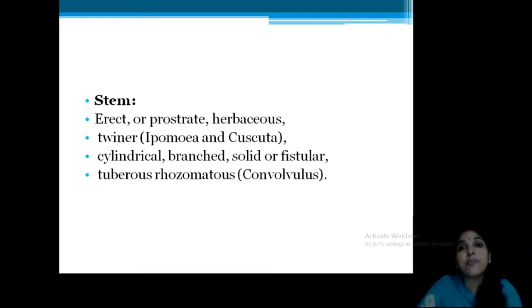Now about the stem. Stem is erect, prostrate, or creeping. You can call it sometimes creeping, or prostrate, or sometimes erect. In the case of Ipomoea, the plant is a creeping, prostrate type. Then some of them are erect, usually herbaceous. Then some twine around a stem, as in Ipomoea and Cuscuta. Its stem is usually cylindrical and branched, and rhizomatous conditions are also present. Tuberous rhizomatous condition is also present in this group.